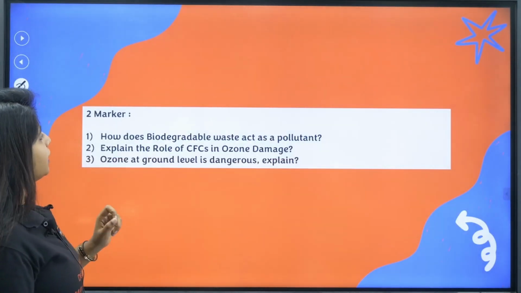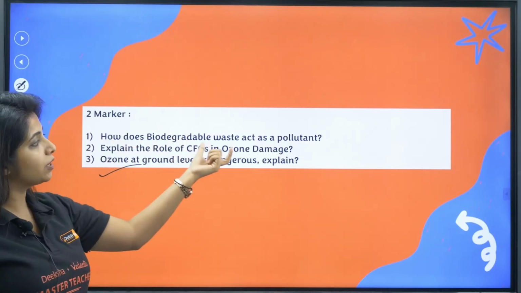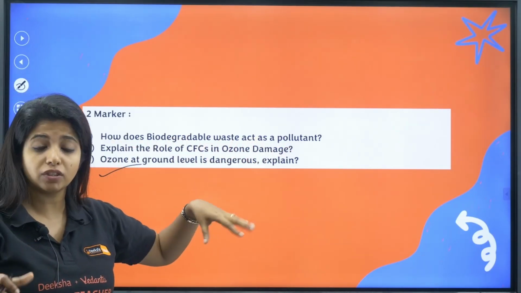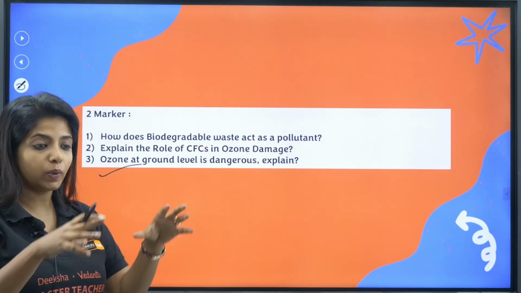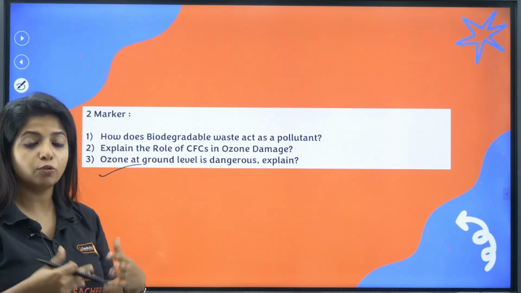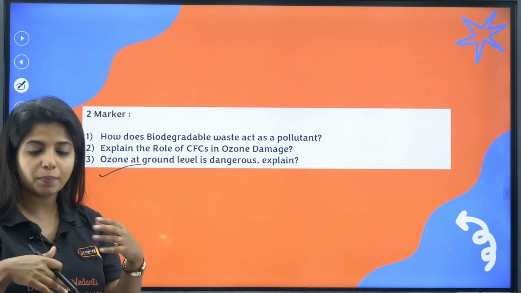You can make that. Now other questions which may come: how does biodegradable waste act as pollutant? You never imagine them to be pollutant, but biodegradable waste, when they accumulate for a longer time, some organisms come, they can spread diseases with that. There's foul smell, all of it.